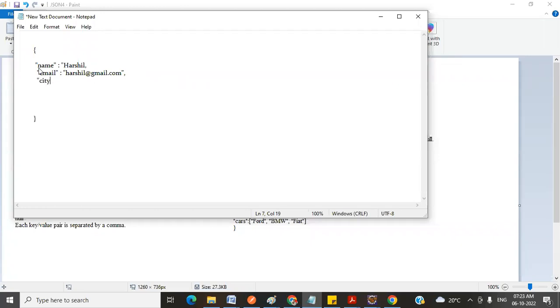Then the city I'm defining here. So inside the city I'm defining the value. Okay, for the last element, the last variable, there is no need to end with a comma. Just keep it like that only.